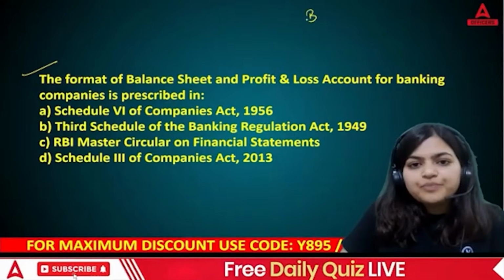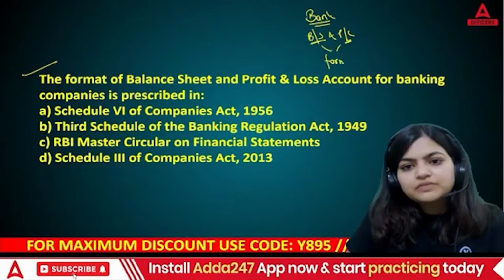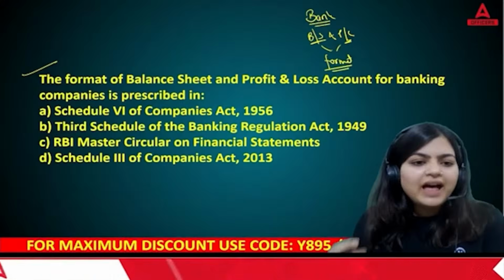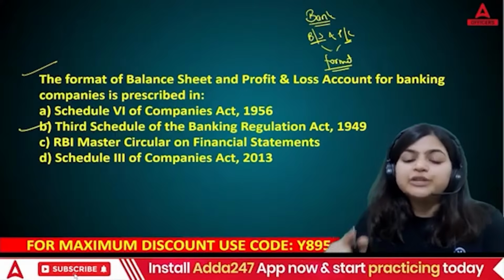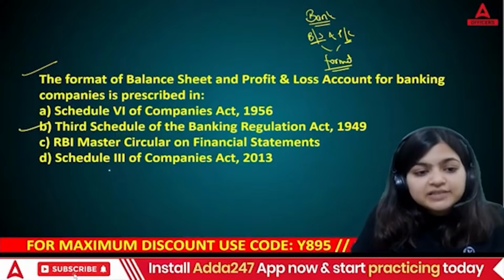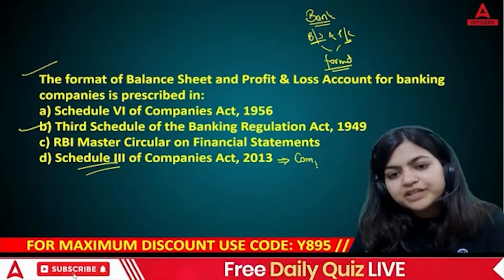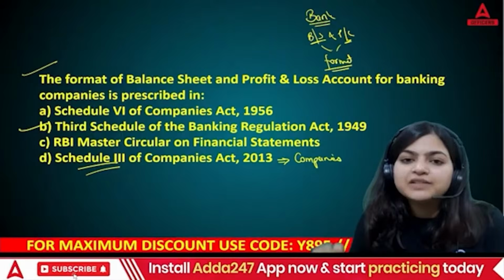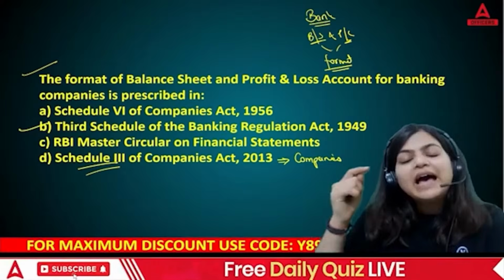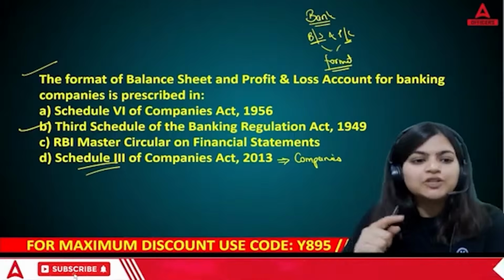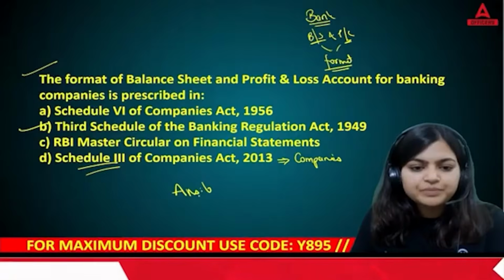For the banks, when you are preparing balance sheet and P&L, the format is given in the Act, so that is given under option B. Third schedule of the Banking Regulation Act. This Schedule 3 of the Companies Act 2013 tells all the formats for companies. Okay, not for the banks. For the banks, we have our own specific regulation that is given under the Banking Regulation Act. And which format we need to use? Yes, that is also given in the third schedule. So the right answer of this question is answer B.